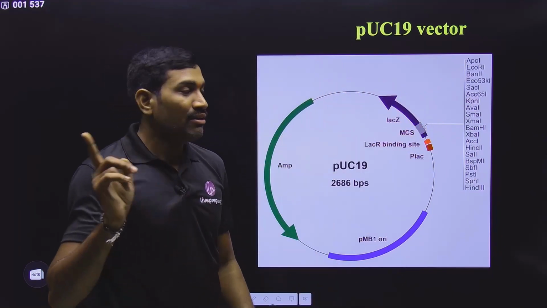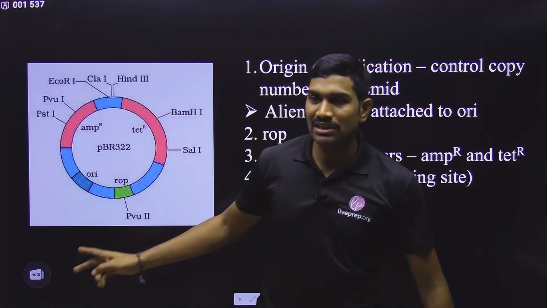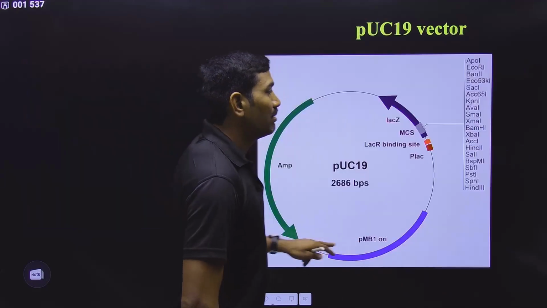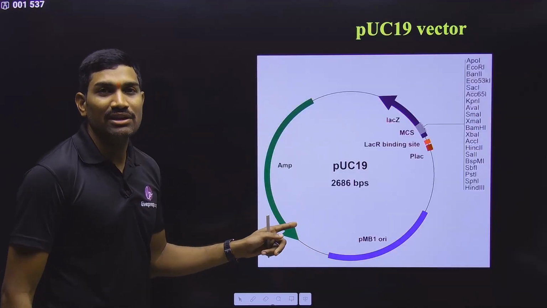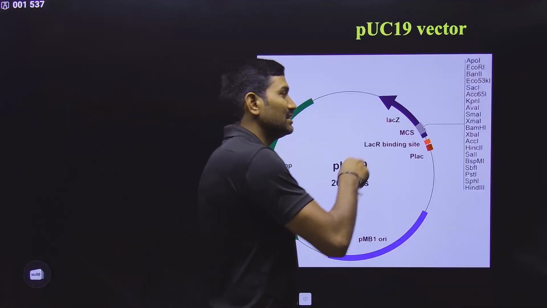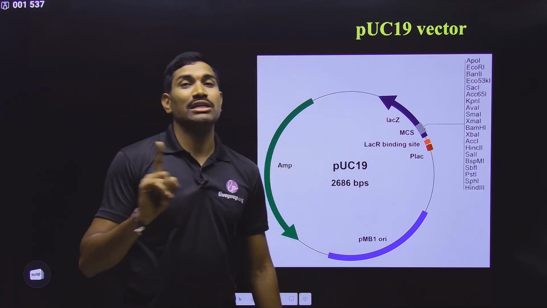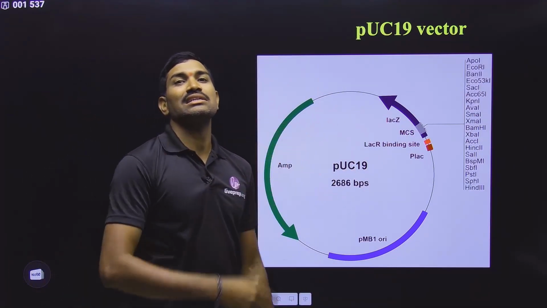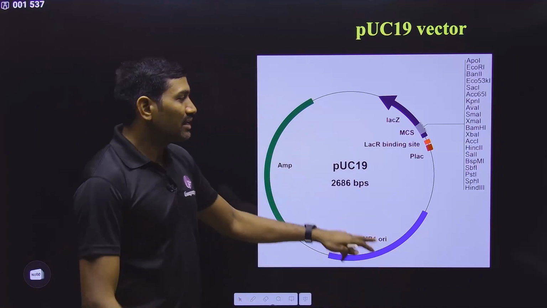So please remember, for the PBR 322, what are the selectable markers? Ampicillin resistant gene and tetracycline resistant gene. But for PUC 18, PUC 19, what are the selectable markers? Ampicillin resistant gene and LAC-Z. It is not the tetracycline resistant gene. These 2 points you need to remember. Based on this only, the selection, whatever they have given in NCERT, we can easily understand.